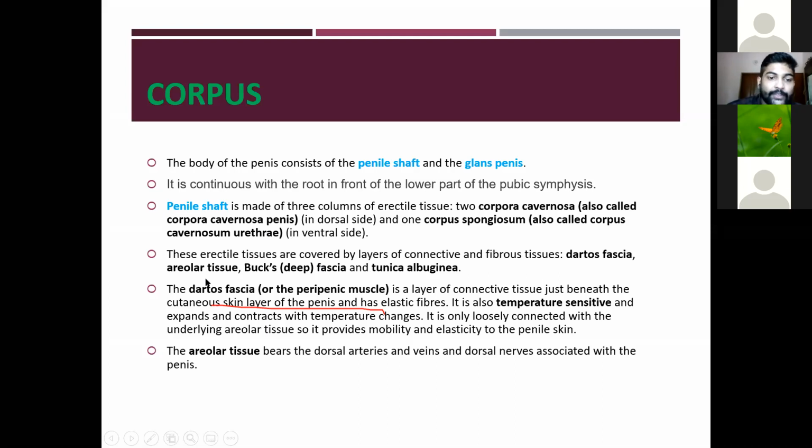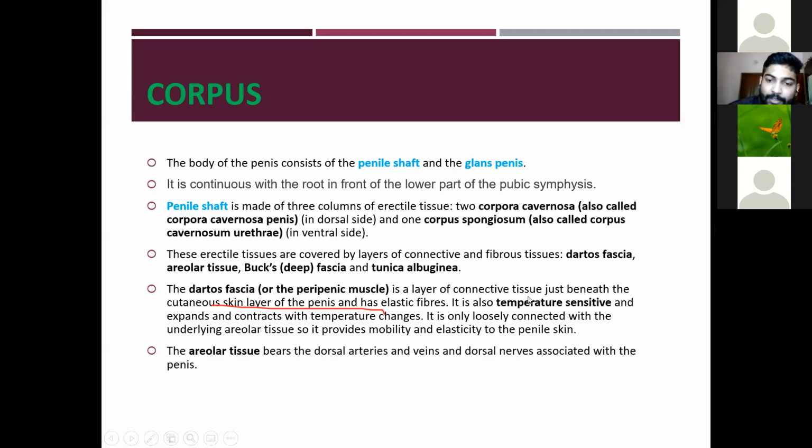Okay, so the dartos fascia is a layer of connective tissue just beneath the cutaneous skin layer of the penis and has elastic fibers. Okay, so after the skin, it is the dartos fascia.